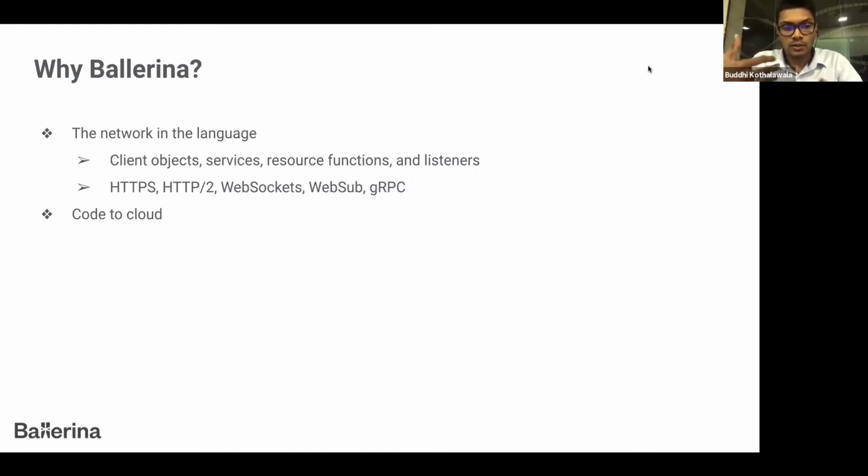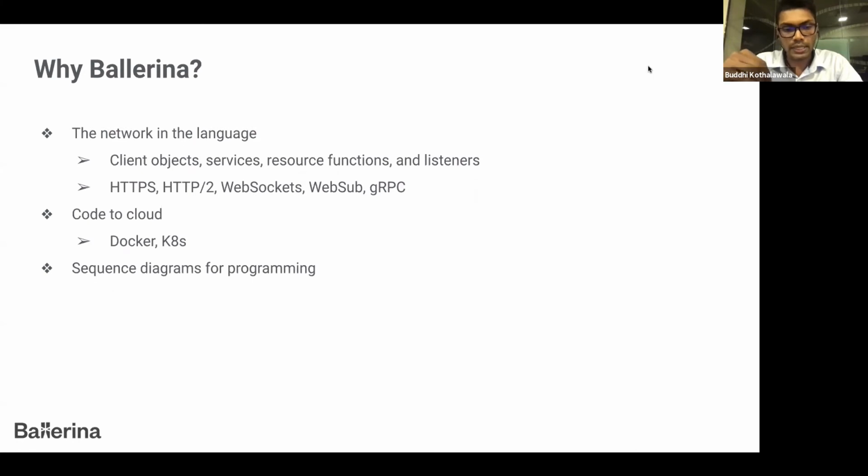Nowadays, we are using not only containerization but also container orchestration tools like Kubernetes. In the Ballerina world, you get this code to cloud support in the language itself. For example, you can write a simple Ballerina application and add a couple of annotations. When you build that Ballerina project, you will get your Docker image or Kubernetes YAML that you want to deploy.